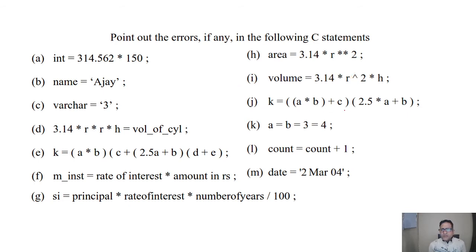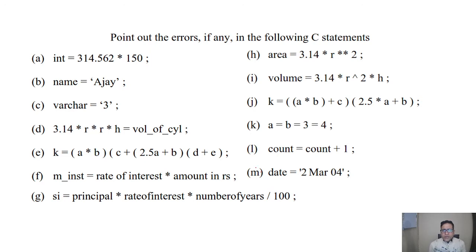In the K part, the sign of multiplication is missing here, so this part is also wrong. K part, 3 and 4 are values assigned to the A and B. We know that 3 and 4 are not equal, so this statement is also wrong. Here in the L part, count is equal to count plus 1, so it is okay, there is no problem.